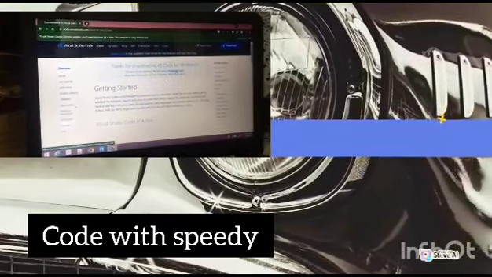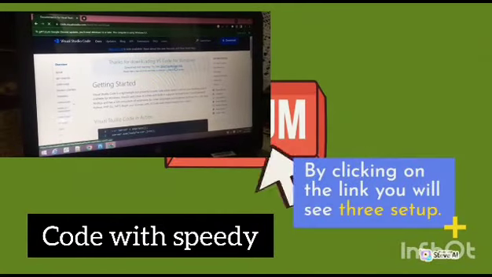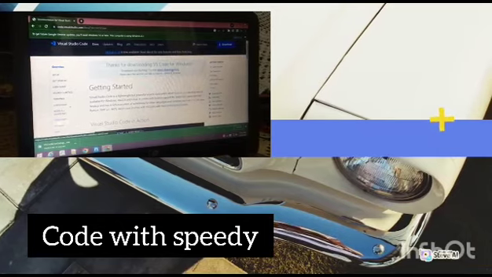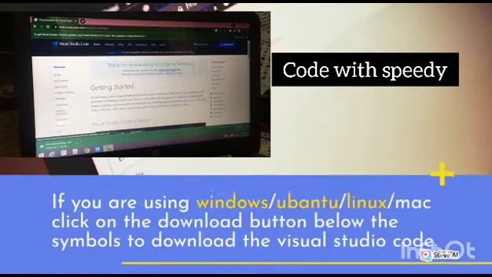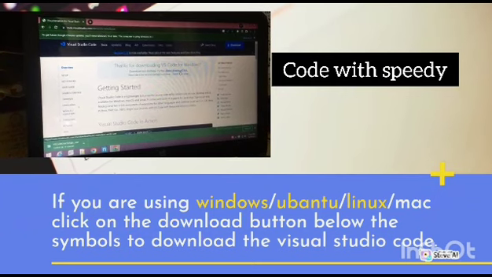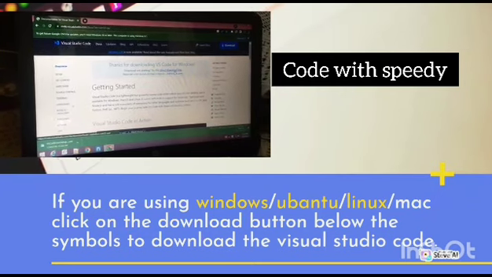4. By clicking on the link you will see 3 setups. 5. If you are using Windows, Ubuntu, Linux or Mac, click on the download button below the symbols to download Visual Studio Code.